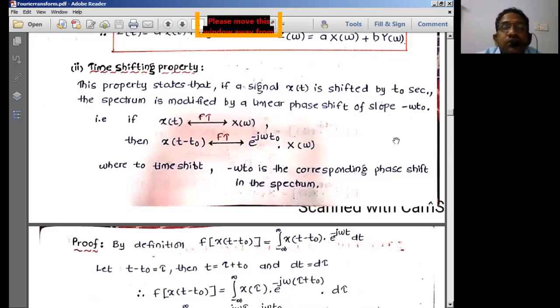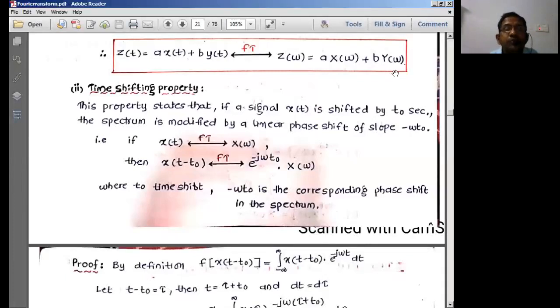And exactly the reverse is going to happen for frequency shifting. We'll see the frequency shifting also. That is also going to be an important property. Okay, so let's say x of t forms a Fourier transform pair with X of omega.